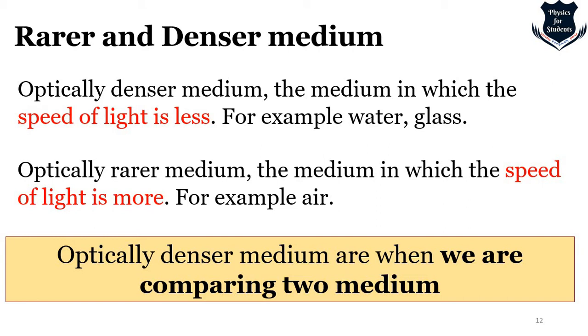You see, we have used comparative adjectives, rarer and denser. We haven't said rare or dense or rarest or densest. No superlative degrees, right? Rarer and denser. When we are comparing two media, we can say this is rarer than this, this is denser than this. So rarer means less obstruction, light moves straight. Denser means more obstruction, light moves a little bit slower.